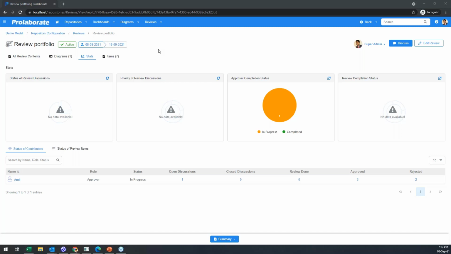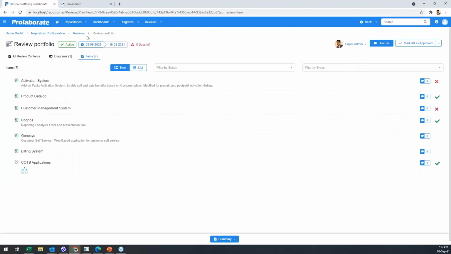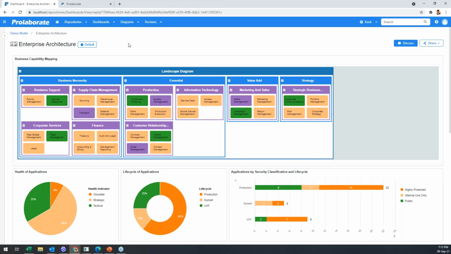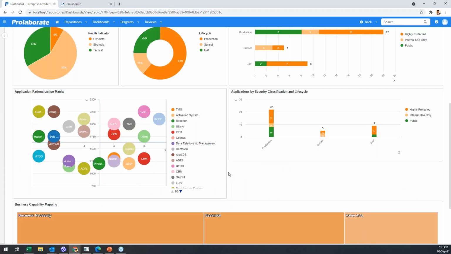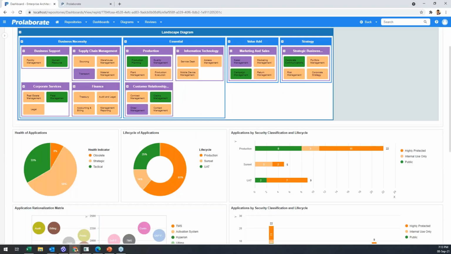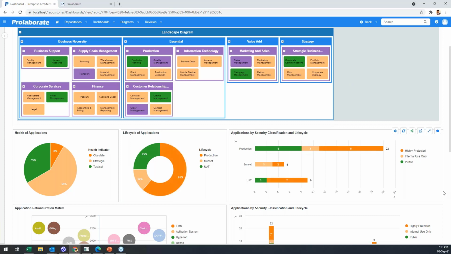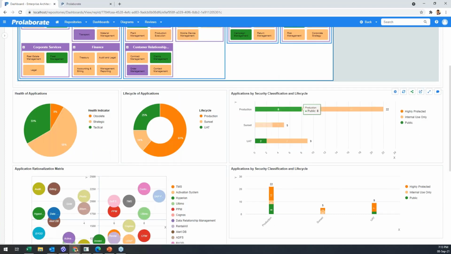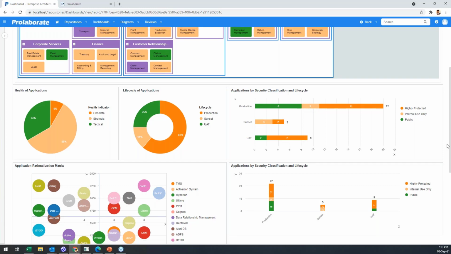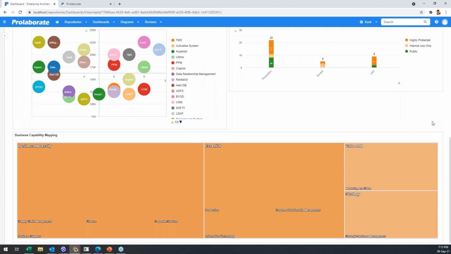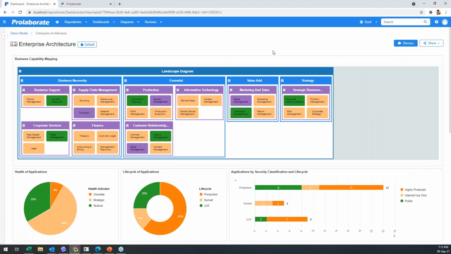And next, let's have a look at dashboards. So most of the charts you would be familiar with. So this is the landscape, but the new landscape, I'll show what's new here. So the pie chart and donuts and bubble chart. There is a new horizontal bar chart that we have introduced on top of the vertical bar chart that's there. And this is the nested heat map that is already there. So the landscape is the highlight. So why?